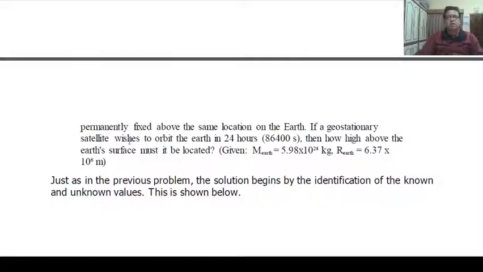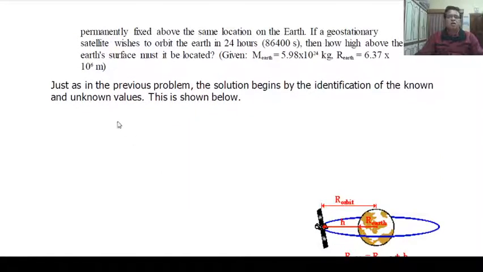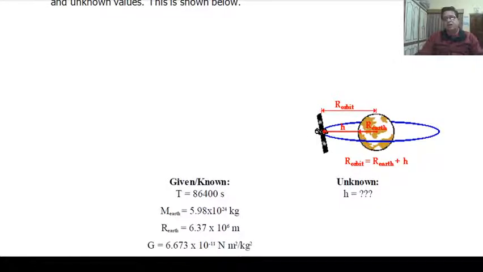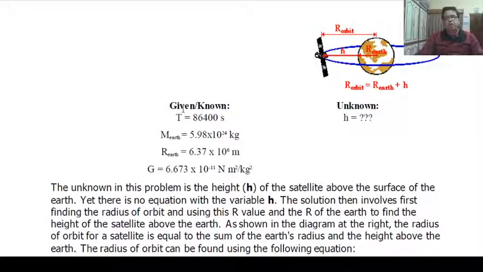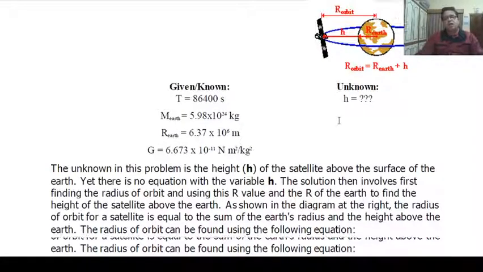If a geostationary satellite wishes to orbit the Earth in 24 hours, that means 86,400 seconds, then how high above the Earth's surface must it be located? M Earth and R Earth are given. Just as in the previous problems, the solution begins by identifying the known and unknown values. The figure is the same as in the last problem. Given are T, M Earth, R Earth and G, and the unknown is h.